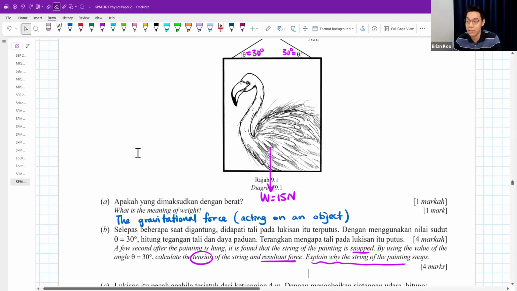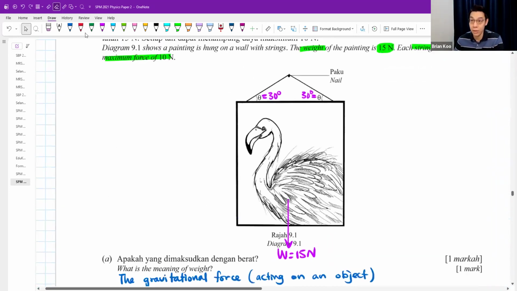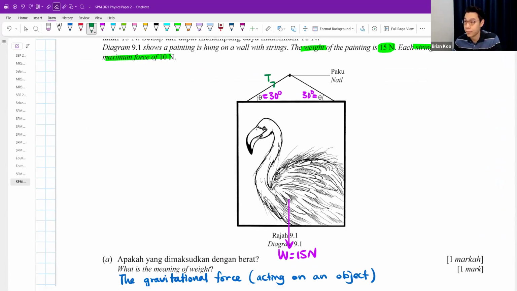Okay, we calculate the tension and the resultant force first. The tension looks like this. Okay guys, don't forget, why I draw the tension pointing up is not because there is no tension pointing this way. There is. Tension always points both ways. But whenever doing all these kinds of force questions, you will always ask yourself, what is the tension that is doing the work? What is the tension that is pulling the painting up? Keyword here is pulling it up. The tension must be pulling.